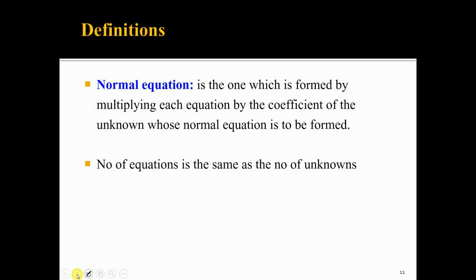Then the normal equation. A normal equation is formed by multiplying each equation by the coefficient of the unknown whose normal equation is to be formed. The number of normal equations must equal the number of unknowns. Let us take a simple example of how a normal equation is formed.